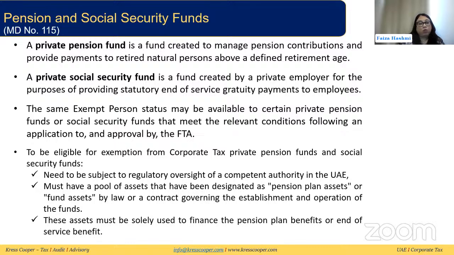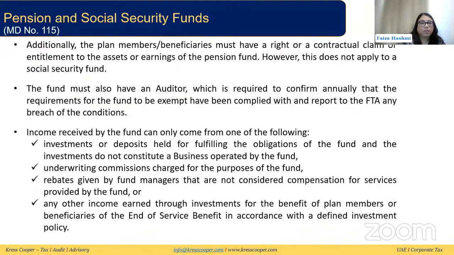They must have a pool of assets that have been designated as pension plan assets or fund assets by law, or a contract governing the establishment and operation of the fund. These assets must be solely used to finance the pension plan benefits, or end of service benefits in the case of the social security fund. So if these conditions are met, they can apply to FTA.